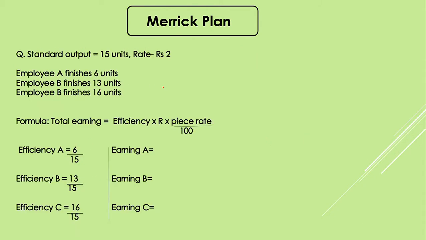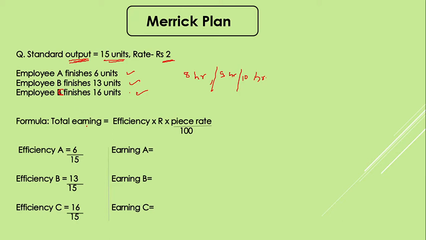Now we have an example. The standard output that has been set for the organization is 15 units. Rate is 2 per unit. Employee A finishes 6 units, B 13, and employee C finishes 16 units in a particular time frame. When I talk about time frame, it could be 8 hours for all, or 9 hours for all, or 10 hours, whatever the company has decided, but the hours will be the same for everyone.